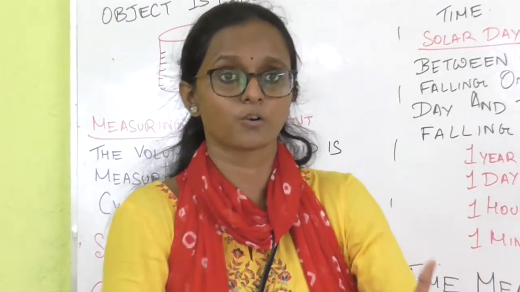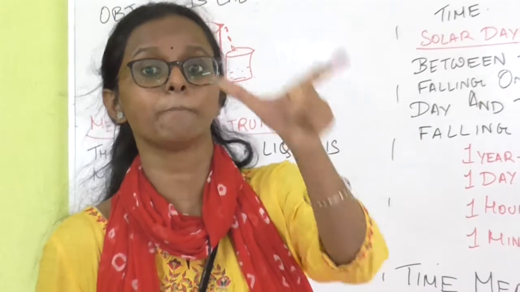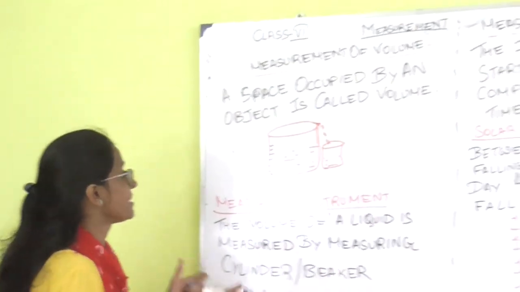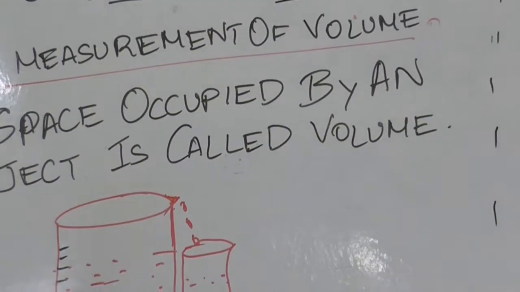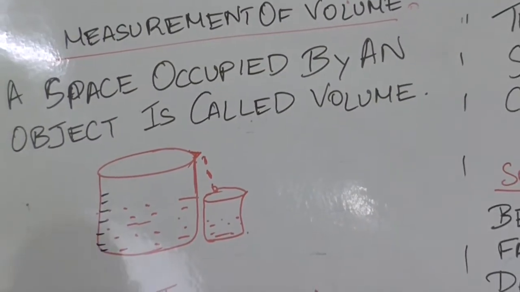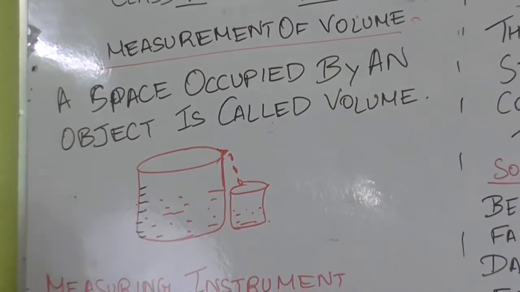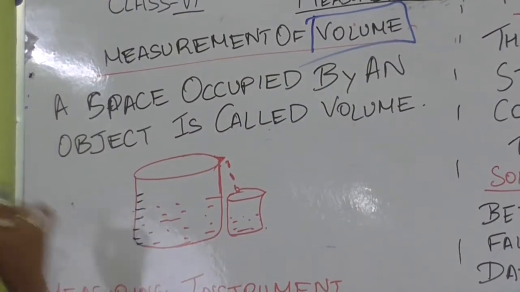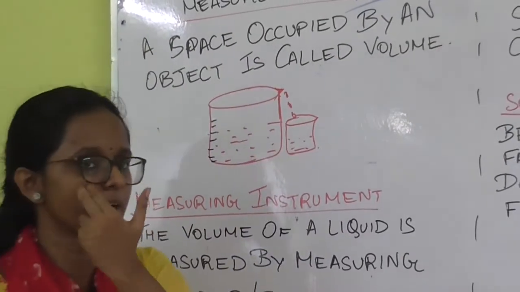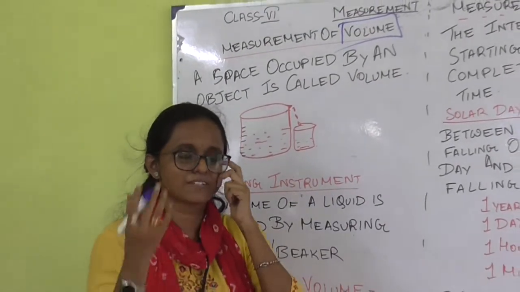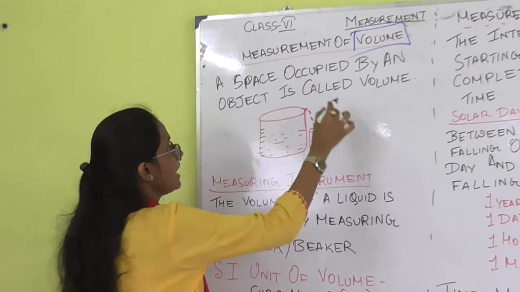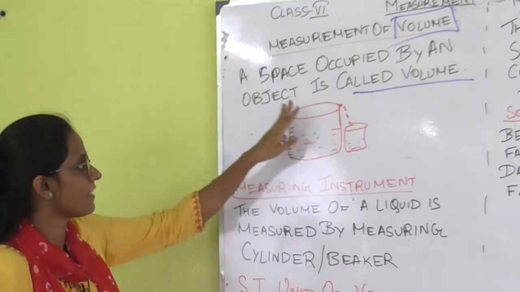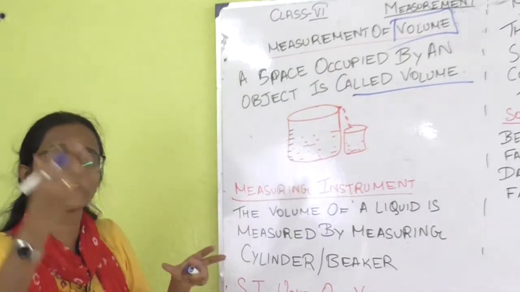Okay, now we are going to learn how the volume is measured. In order to know about the measurement of the volume, the first thing we have to know is what volume is. Now, what is volume? A space occupied by an object. Okay, the space occupied by an object is called the volume. Clear? Now we have learned what volume is. Now how can we measure this?